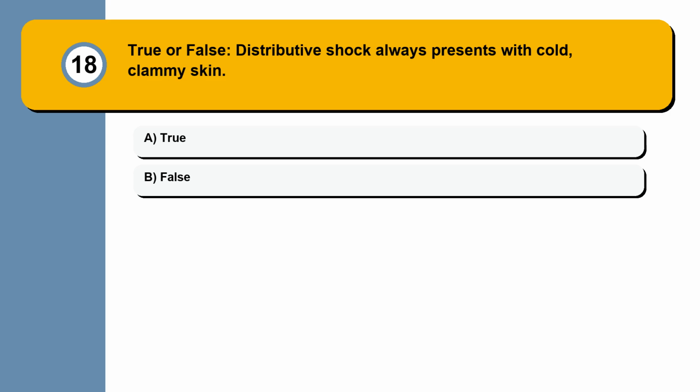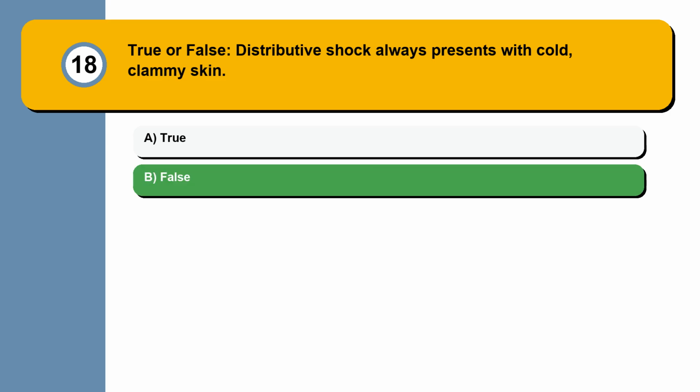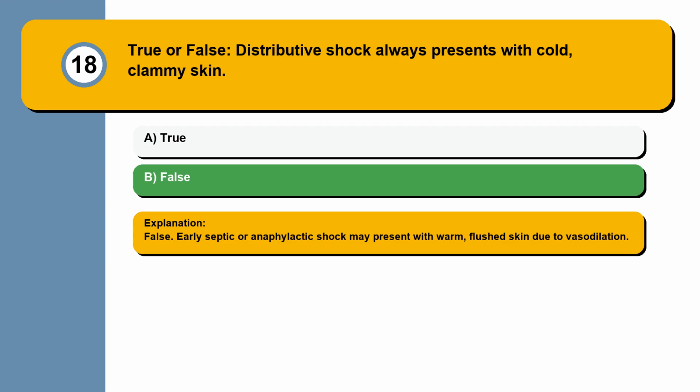Question 18. True or false: distributive shock always presents with cold, clammy skin. False. Early septic or anaphylactic shock may present with warm, flushed skin due to vasodilation.